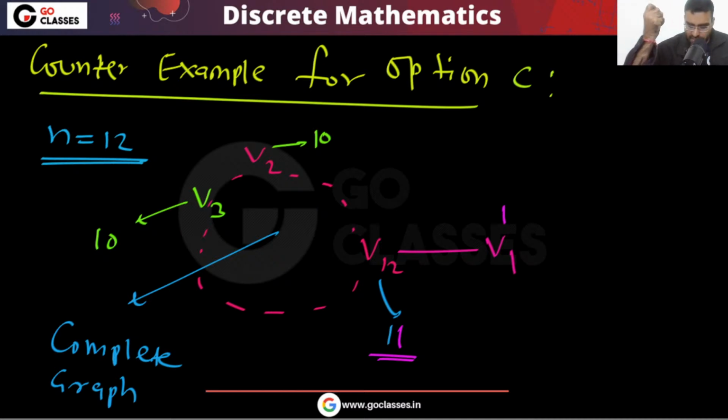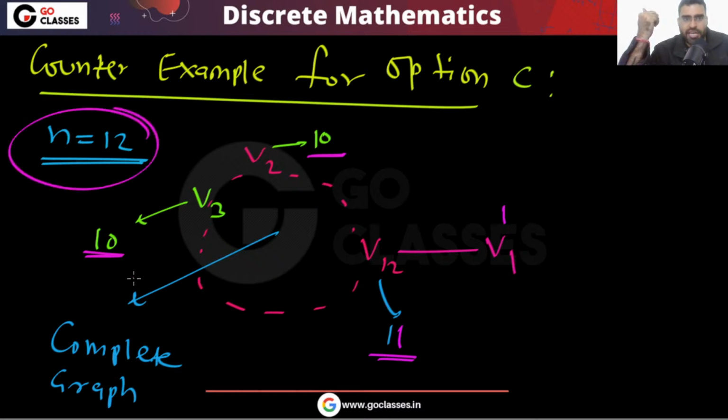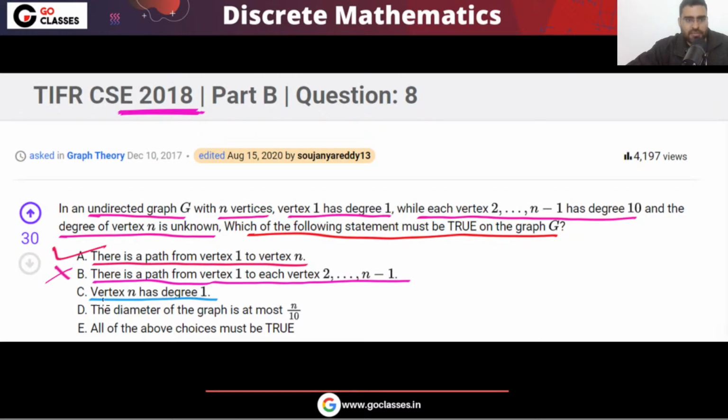Is this clear to everyone? So everyone else has degree 10. You can take n equal to 12, and you can see all the conditions are satisfied. This is odd degree, this is odd degree, both have odd degree. So you can notice all the conditions are satisfied, but this is the counter example for option C. So option C is not correct.